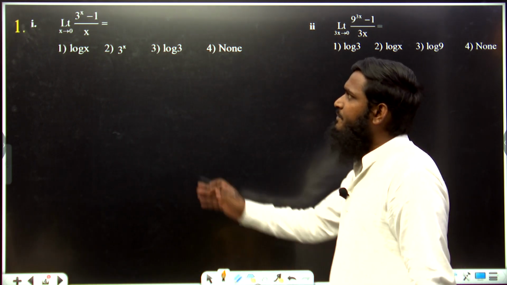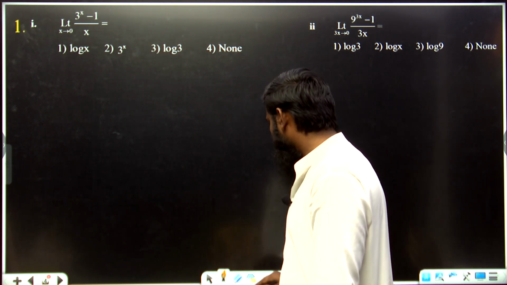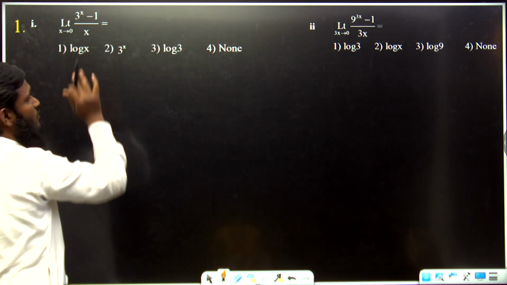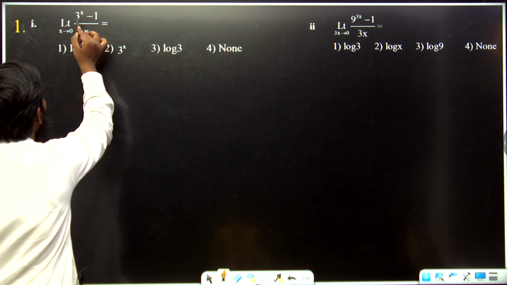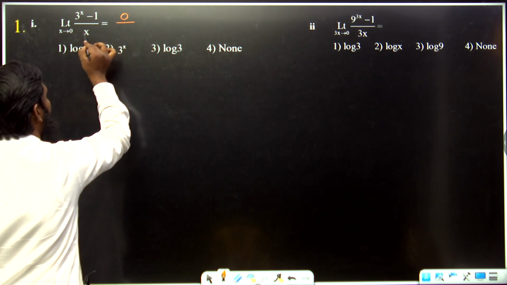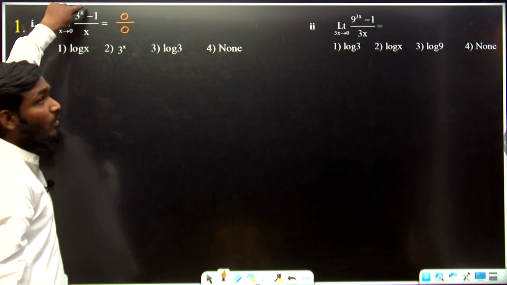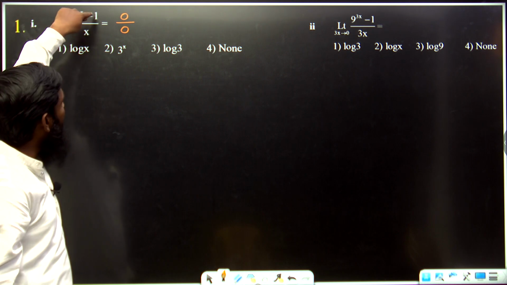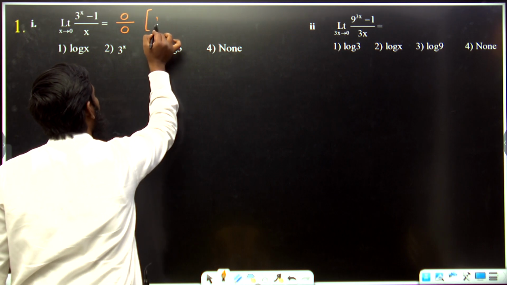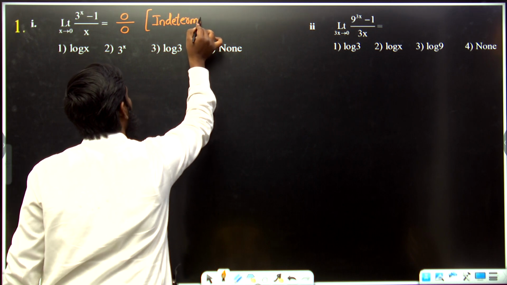First question we are having is limit x tends to 0, (3 power x minus 1) divided by x. If you are taking this question, actually what we have to do is substitute the x value. If you substitute, what will happen? 3 power 0 is equal to 1, 1 minus 1 is equal to 0, divided by 0. So 0 by 0 is what we call an indeterminate form.